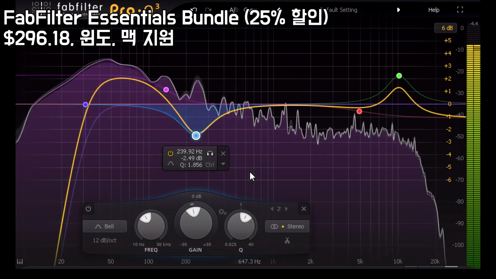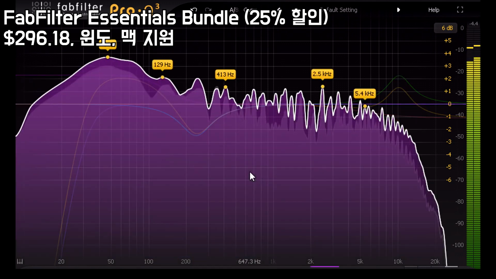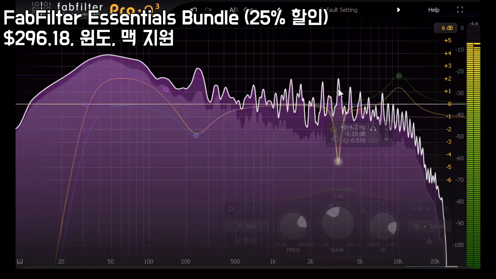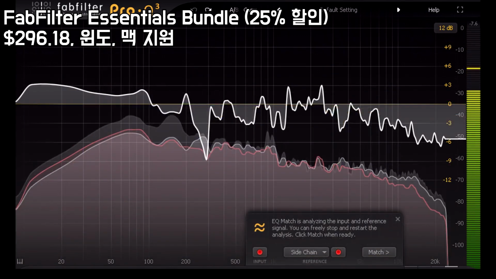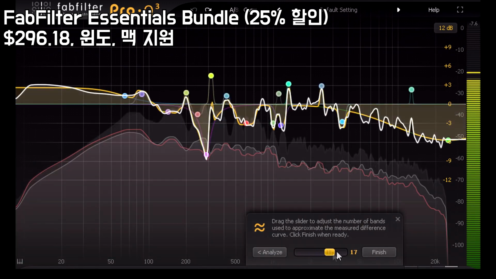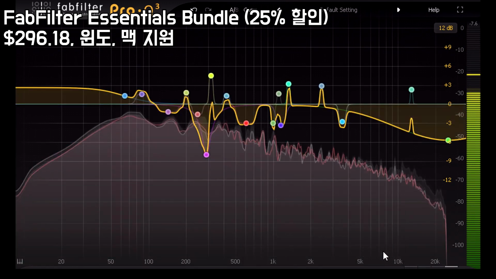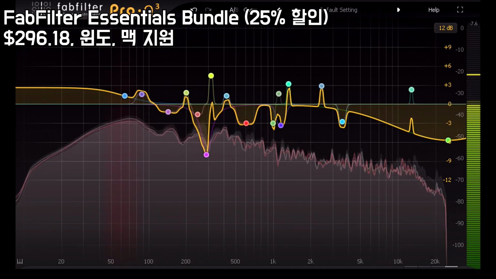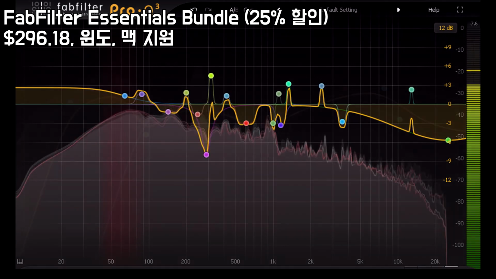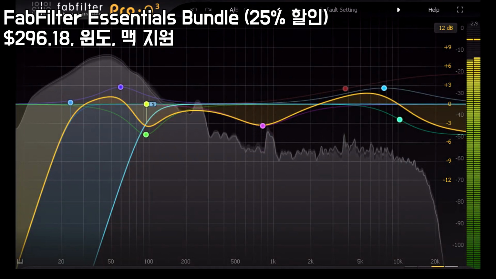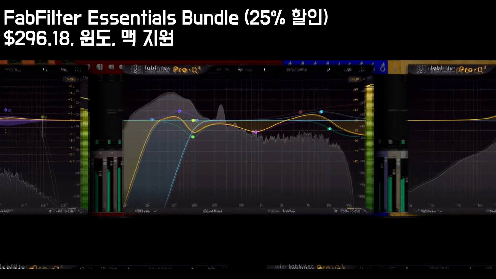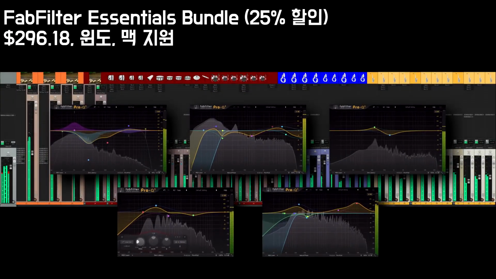You can also solo bands to listen to those frequencies in isolation. You can use spectrum grab to find and fix problem resonances. Or you can use the EQ match features to automatically create corrective EQ curves. But these advanced features never get in the way of the core EQ functionality. And behind the scenes, ProQ3 is tightly coded and highly optimized, so it can still be the go-to EQ that you load onto every channel of your mix, just like its predecessors.